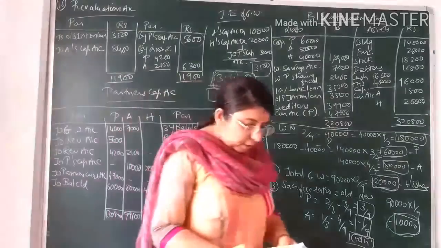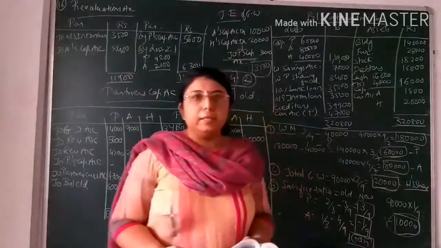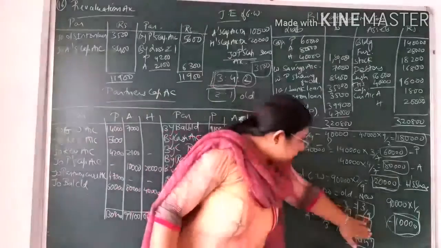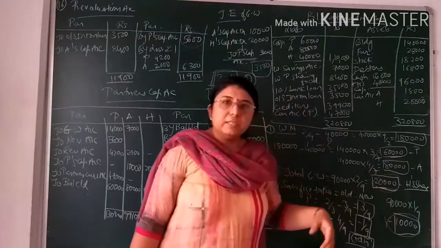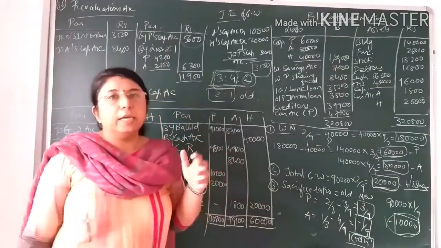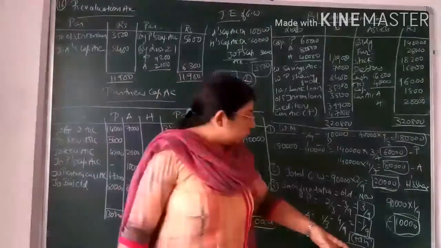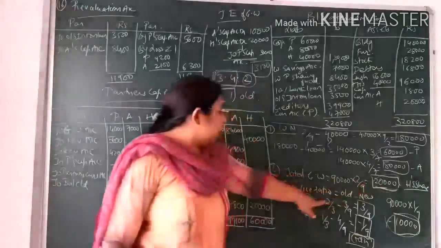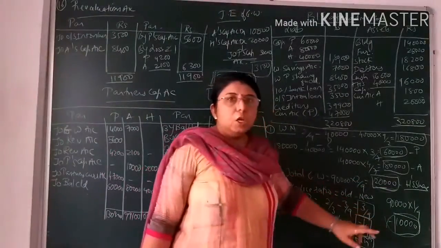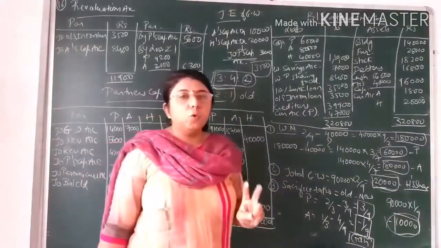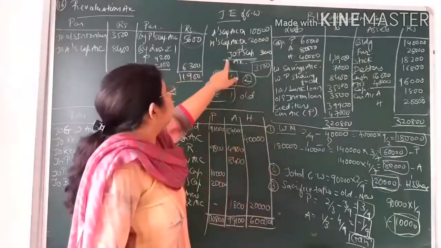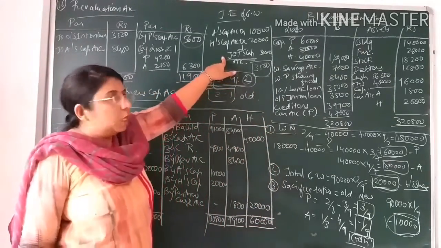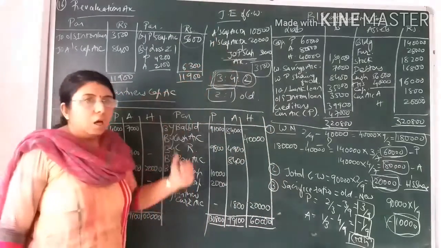Now, after understanding the point of goodwill, the partner that is gaining, whatever he is gaining, he will be giving to the other existing partner. So here the amount of goodwill that he is gaining, he will be giving to the remaining partner, that is Parshvi. So the share of goodwill of two partners will be gained by only one partner, that is Parshvi. So this journal entry will be posted.